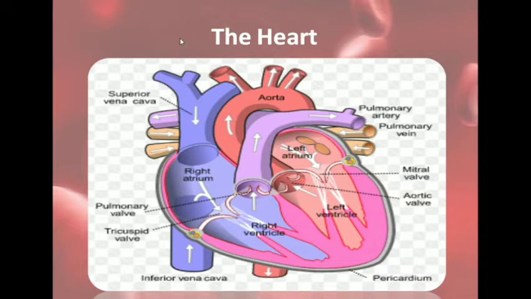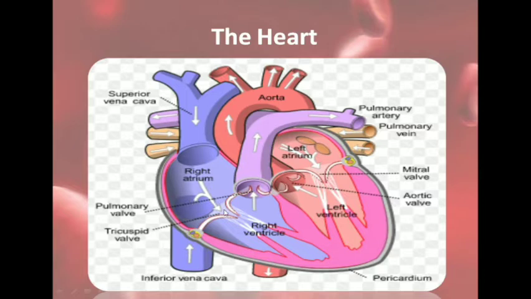the right side of the heart. Here the deoxygenated blood flows. This blood comes from different parts of the body through the veins. This is the superior vena cava and this is the inferior vena cava. This brings blood from the upper part of the body and this brings blood from the lower part of the body. This blood then reaches the right atrium.